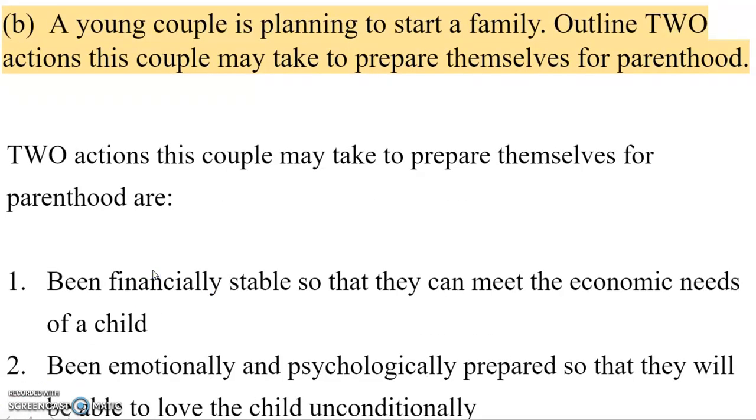And the next question is question B. A young couple is planning to start a family. Outline 2 actions this couple may take to prepare themselves for parenthood. Now, the verb in this question is outline, and it's 4 marks. So what we're going to do, we're going to state our answers, and we're just going to write a little bit more on our answers so that we can get the full 4 marks. Remember to write your answers in complete sentences.